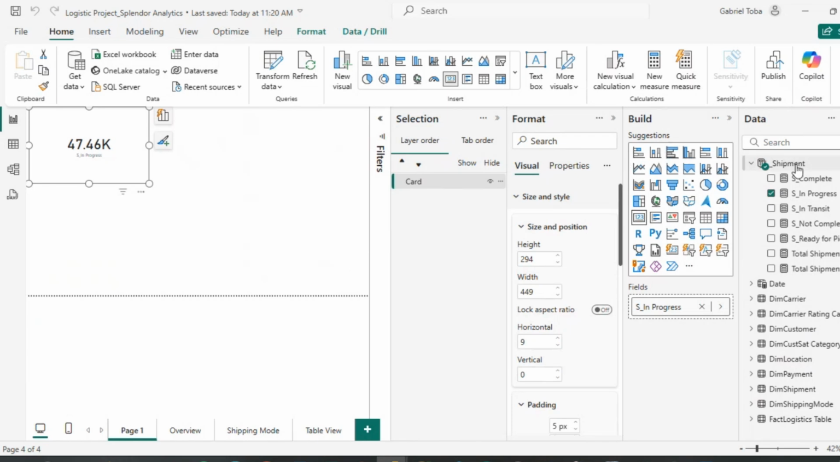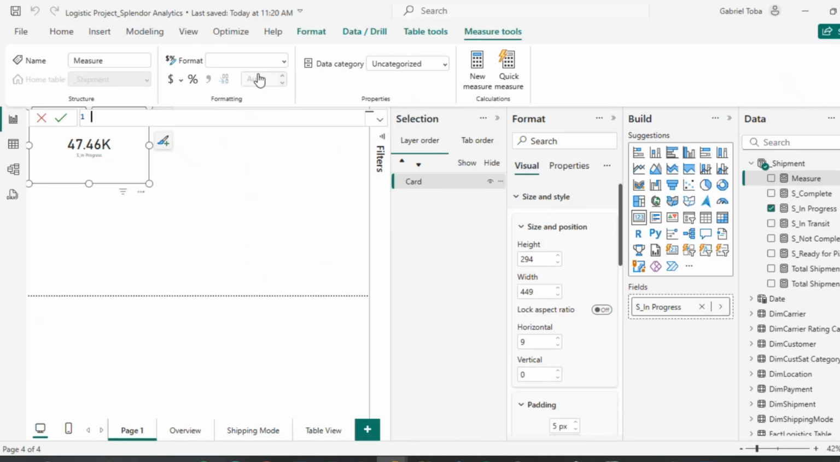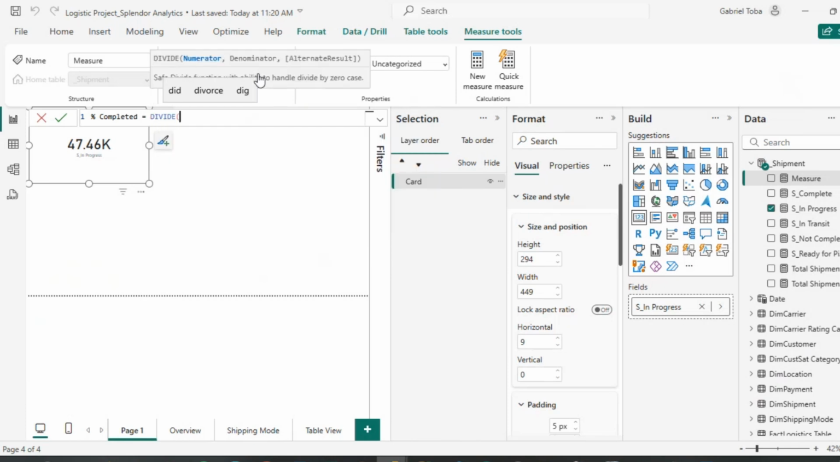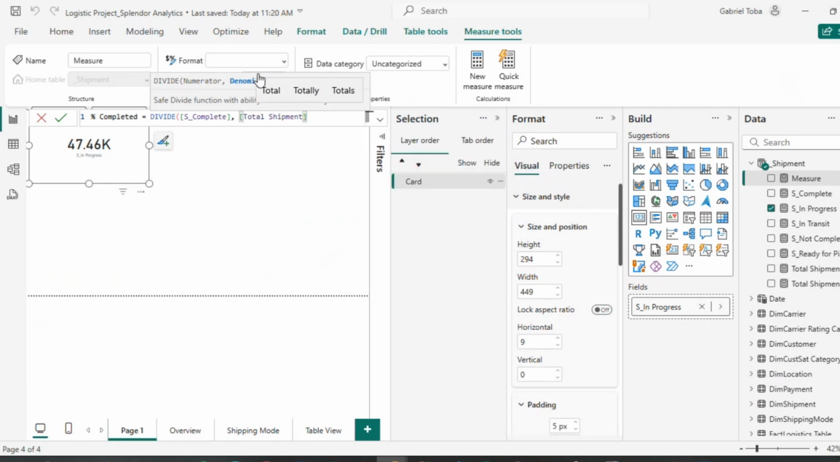So we're going to get the percentage of completed shipments, and the percentage of shipments that are in transit compared to the total shipments. So I'm going to do this, and I'm going to, of course, just divide. I'm going to call this percentage completed, and I'm going to say equal to divide. Now I'm going to divide the shipments completed by the total shipments. These two are my base measures, right?